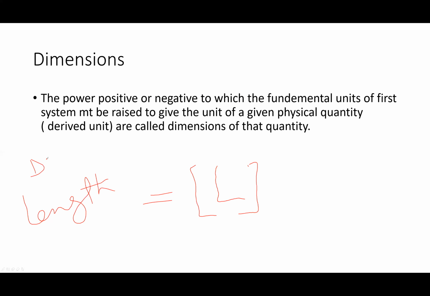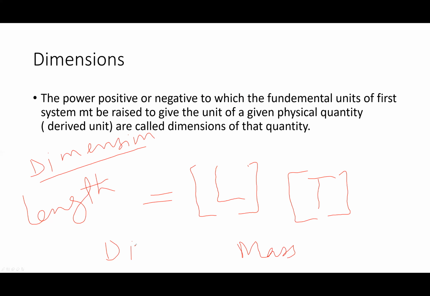For time, the dimension of time is capital T written in brackets. For mass, the dimension of mass is written capital M.